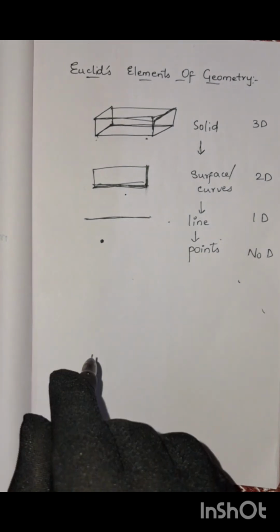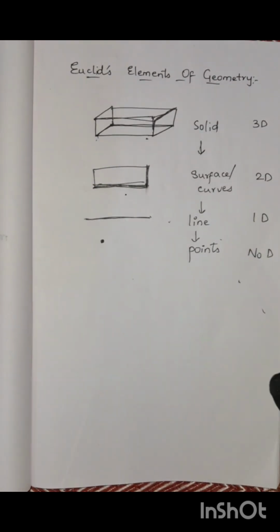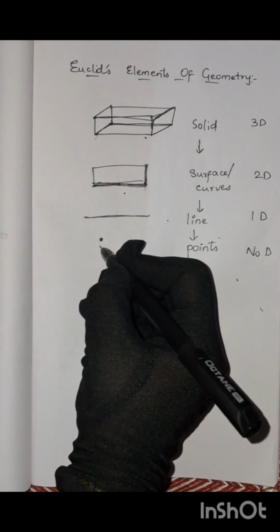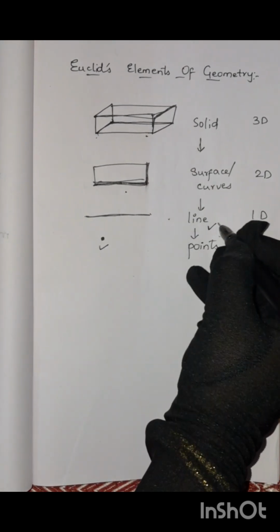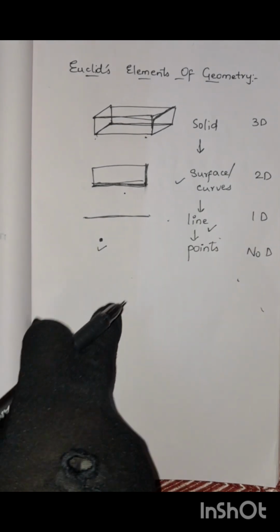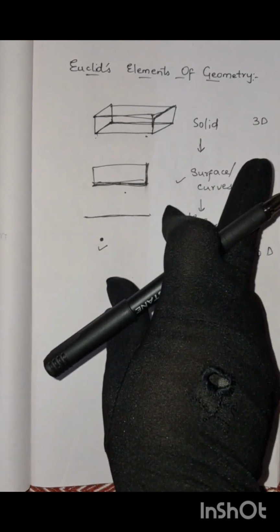So in defining terms like point, line, and plane, Euclid used words or phrases like part, breadth, evenly, which need defining or further explanation for the sake of clarity. So for that, we take point, line, and a plane or a surface as undefined terms. What are undefined terms? Point, line, and a plane.